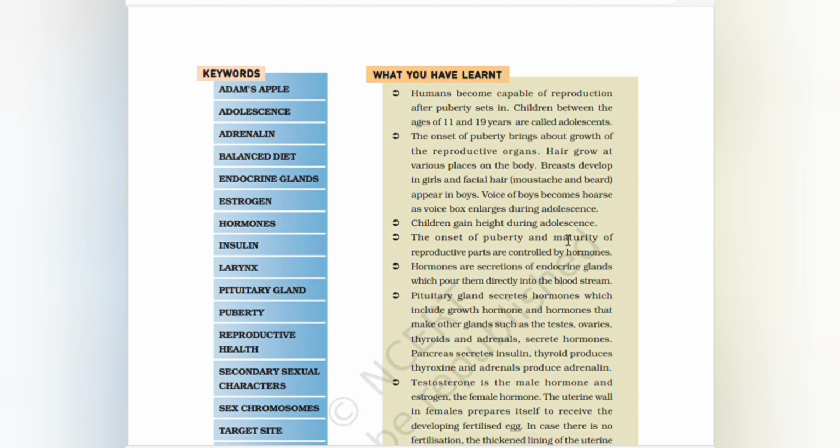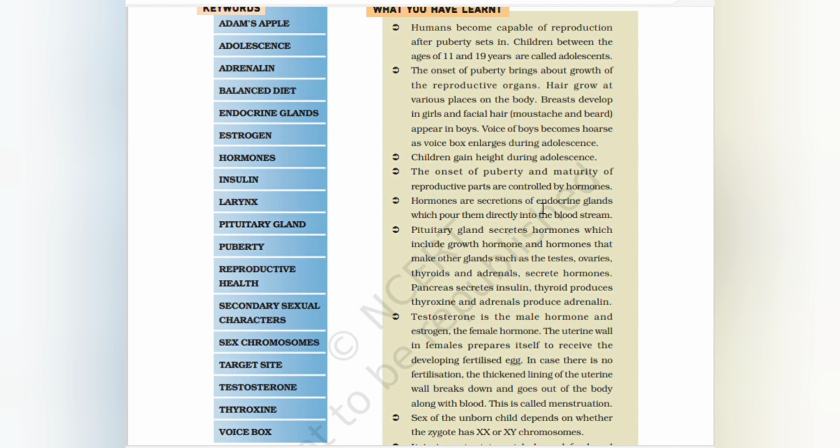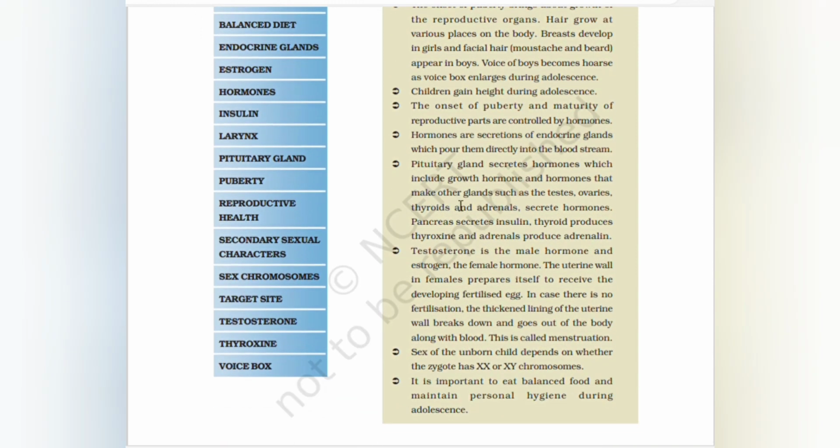Onset of puberty and maturity of reproductive parts are controlled by hormones. Hormones are secretions of endocrine glands, which pour them directly into the bloodstream. Pituitary glands secrete hormones which include growth hormone and hormones that make other glands such as testes, ovaries, thyroids and adrenals secrete hormones. Pancreas secretes insulin, thyroid produces thyroxine, adrenal produces adrenaline. Testosterone is the male hormone and estrogen is the female hormone.